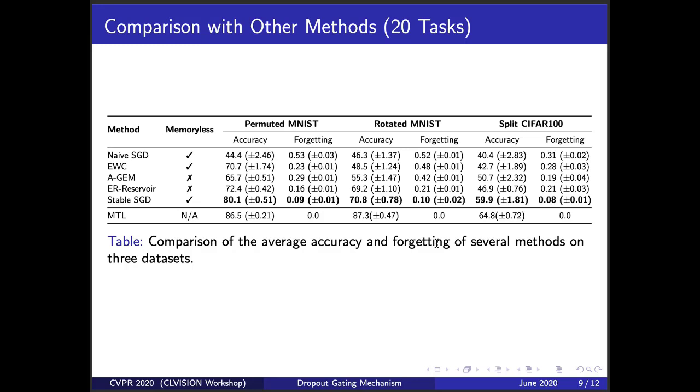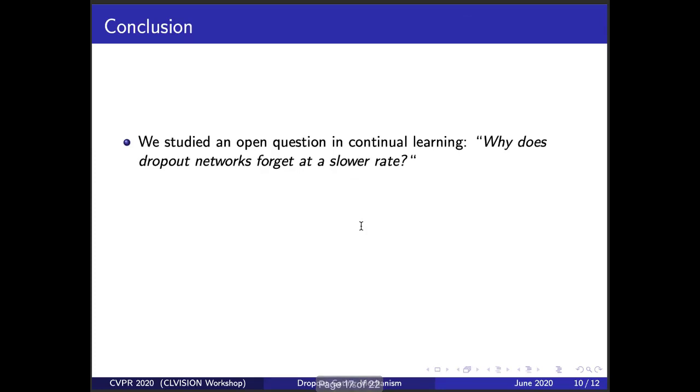Finally, we show our preliminary result for comparing the performance of a stable network with other state-of-the-art methods on 3 benchmarks, each with 20 tasks. As illustrated, the stable network performs consistently better than the other algorithms, while it doesn't use an episodic memory.